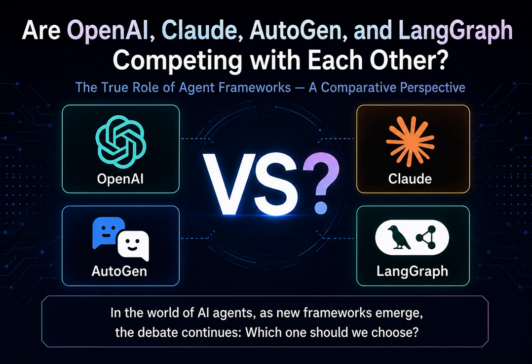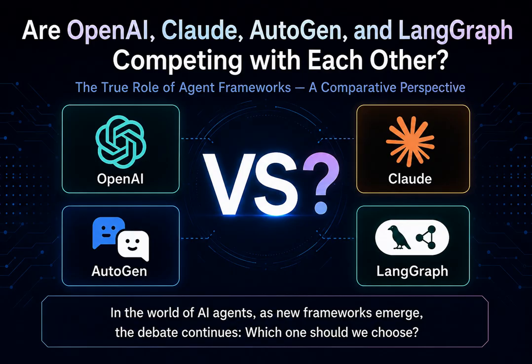In the world of AI agents, every time a new framework appears, the same question keeps coming back. Which one should we choose? OpenAI Agents SDK, Claude Agent SDK, AutoGen, and LangGraph. New technologies continue to emerge, and their features and performance are constantly being compared. But is the most important question really which framework is better? In fact, the question itself may be causing us to overlook what truly matters.